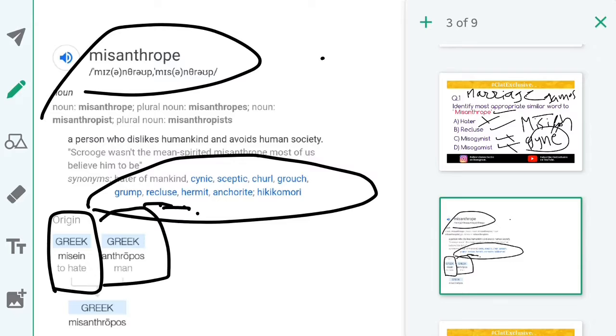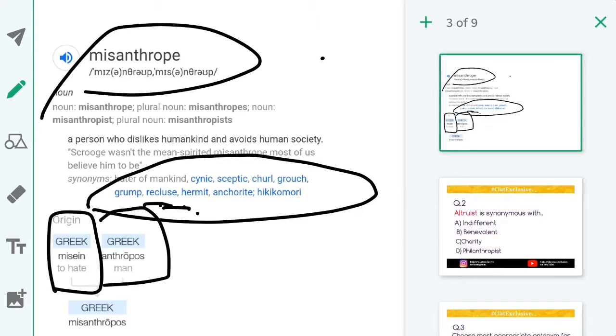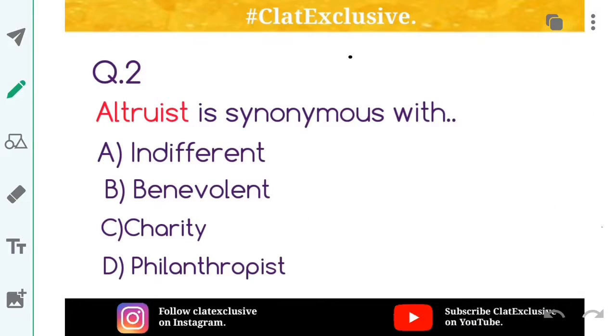Now coming to question number 2. Question number 2 is, altruist is synonymous with what? Basically, first let me explain all these options to you. Indifferent is someone who does not care. Suppose I am indifferent to IPL, so I do not care whether MI wins or CSK wins. I just don't care because I am indifferent to IPL. So altruist is not indifferent.